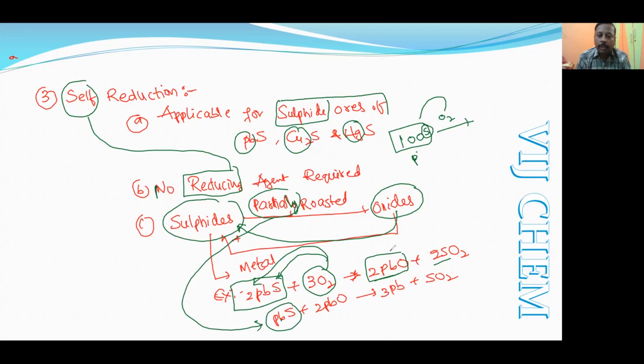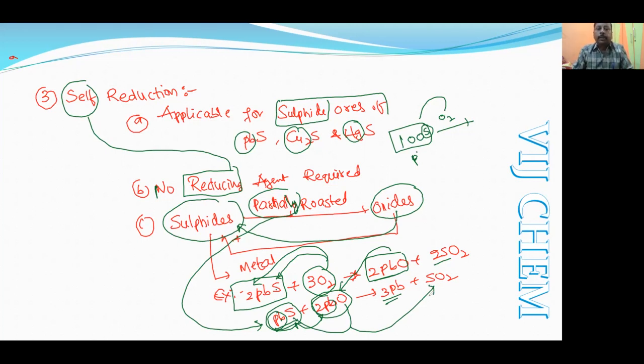So the lead sulfide which is reacted and converted into lead oxide, and the part which is not reacted and converted into oxide ore, they both will combine with each other. So this lead and this lead will be in molten form, in a metal form. This sulfur and this oxygen will be converted to sulfur dioxide.